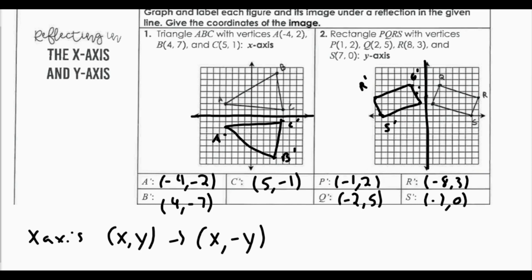And likewise, for the y-axis, the rule is opposite x comma y. So if I have my original coordinates x, y, this will change to opposite x comma y. So notice, when I reflect over the x-axis, I change the y-coordinate, and when I reflect over the y-axis, I change the x-coordinate.